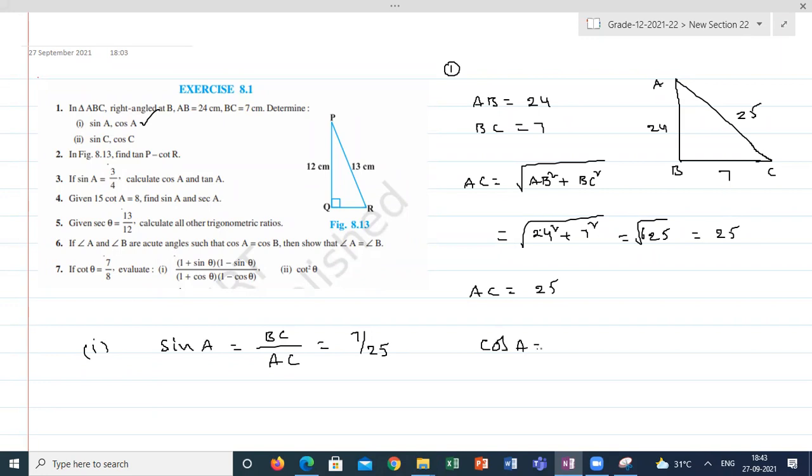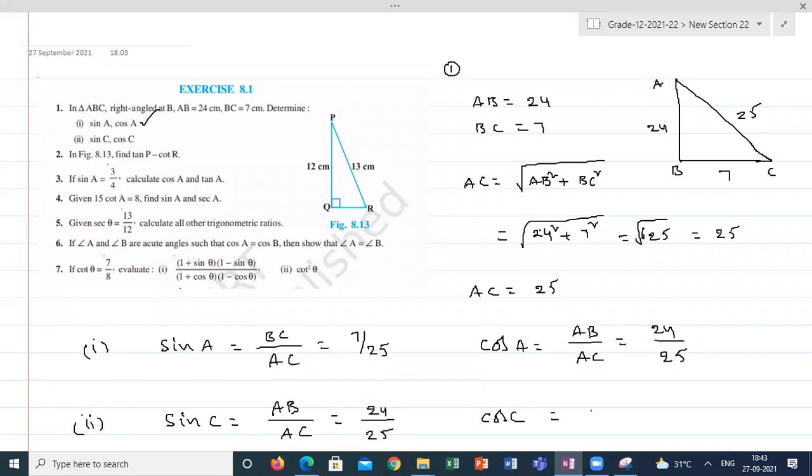Same as cos A is equal to AB divided by AC, which is 24 by 25. Second question is with respect to C, he is asking sin C. The side opposite to C is AB. AB by AC is 24 by 25. Cos C is adjacent side of C, that is BC by AC, which is 7 by 25.